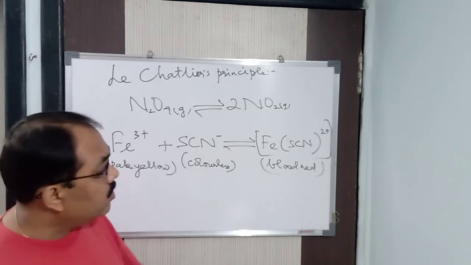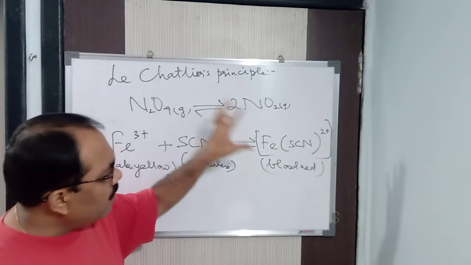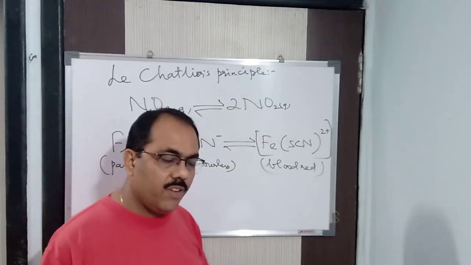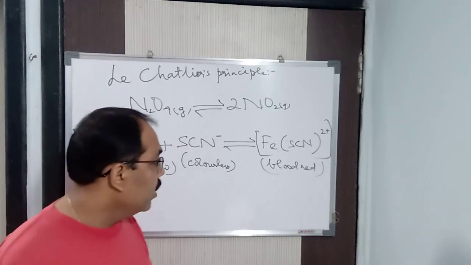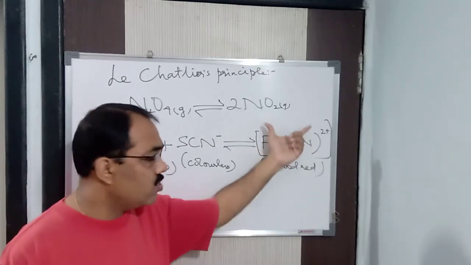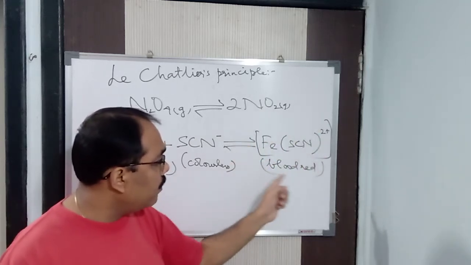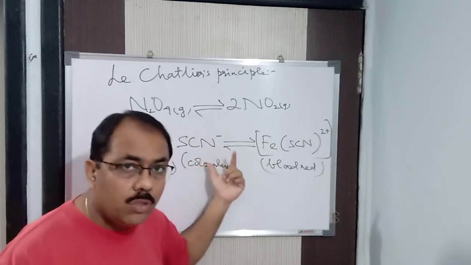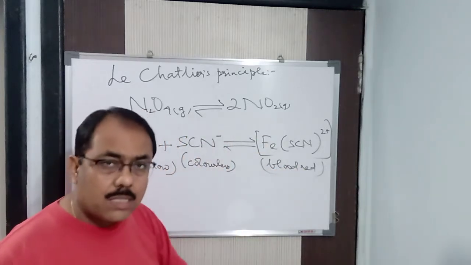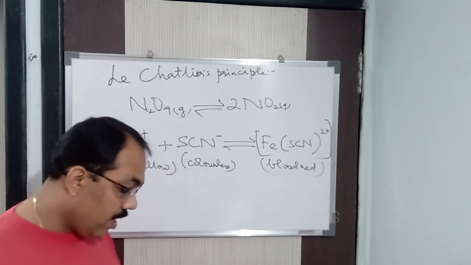Why does it decrease? Because the equilibrium is favored in backward direction. Understood what I said? You are adding potassium ferrosulfocyanide solution. Sorry. Then it will give you FeSCN 2+ ions. Now due to the increase in concentration of the product, what will happen? The reaction will favor backward direction. How do you know the reaction is favored in backward direction? The intensity of the blood red color decreases. By this we come to know the reaction is favored in backward direction.